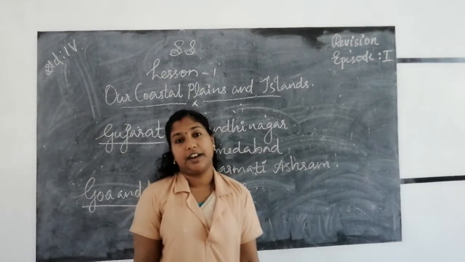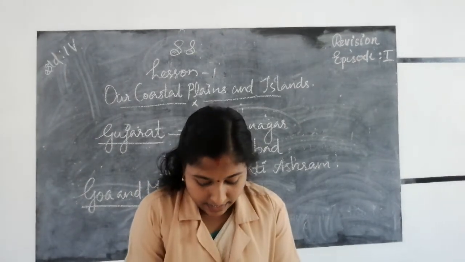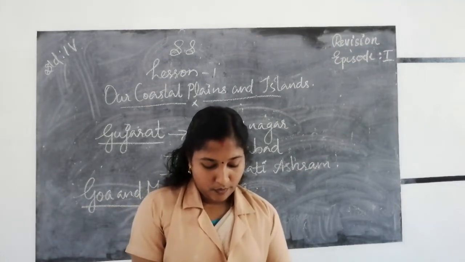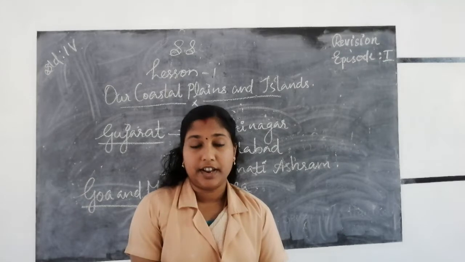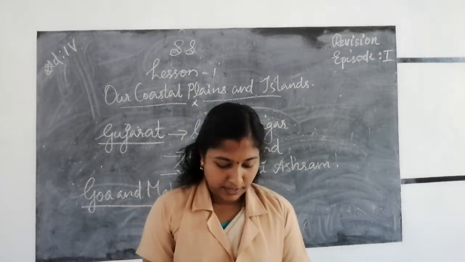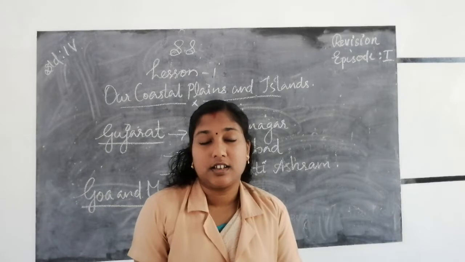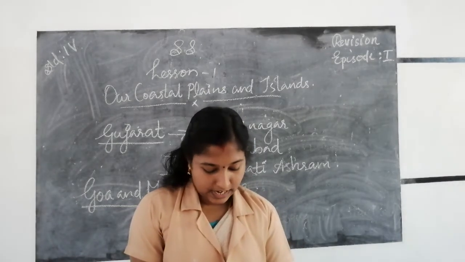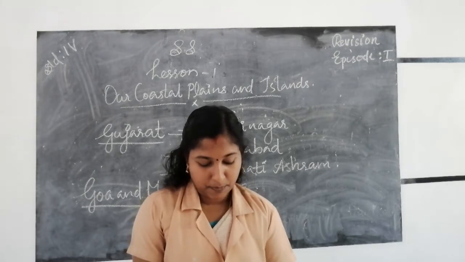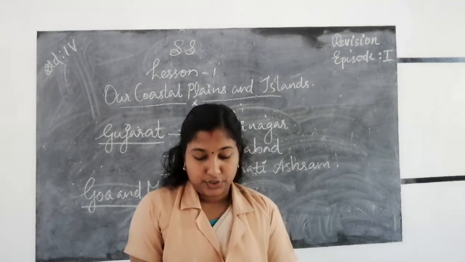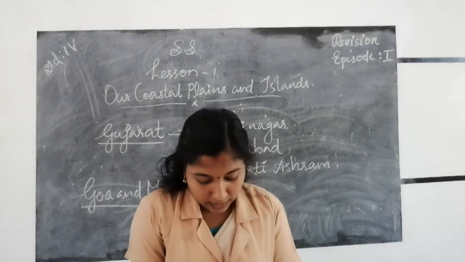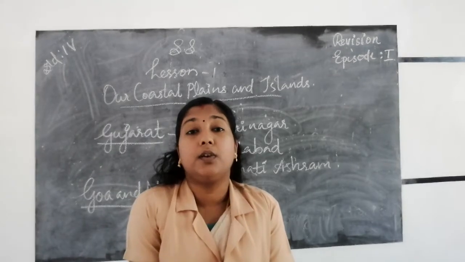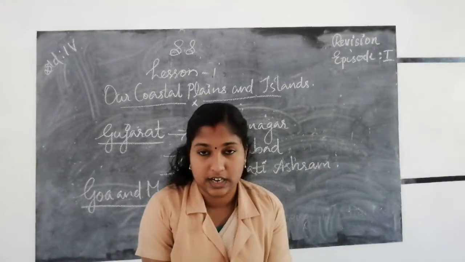Next we learn about Karnataka. The coastal plains of Goa and Maharashtra continue into the coastal plains of Karnataka. The Karnataka plains are very fertile. The major seaport situated in Karnataka is New Mangaluru port. New Mangaluru port is the major port situated in where? Karnataka.